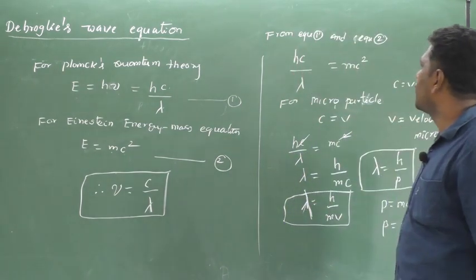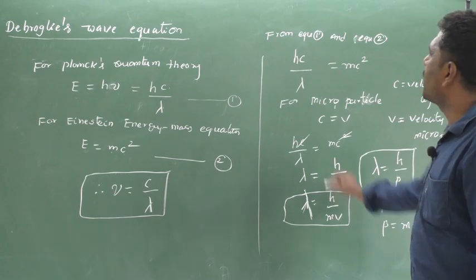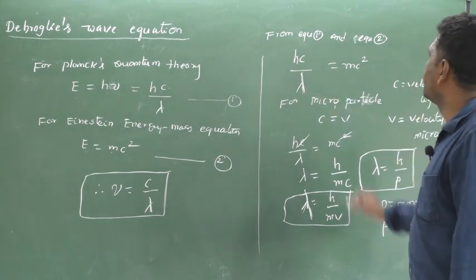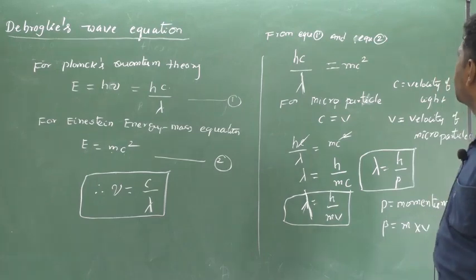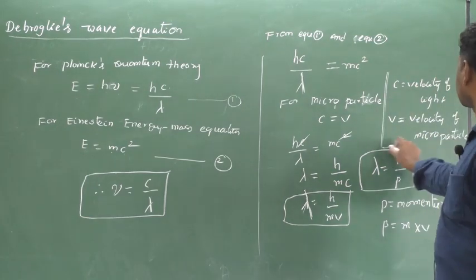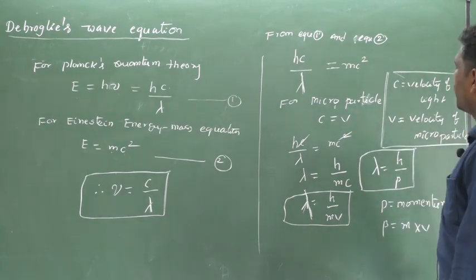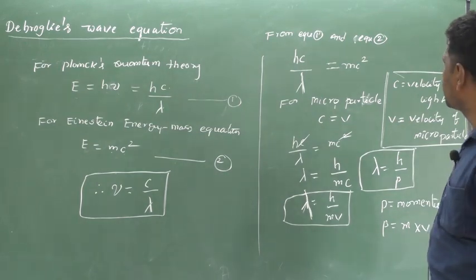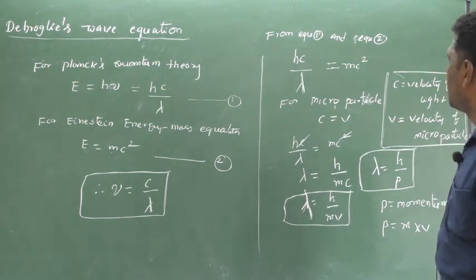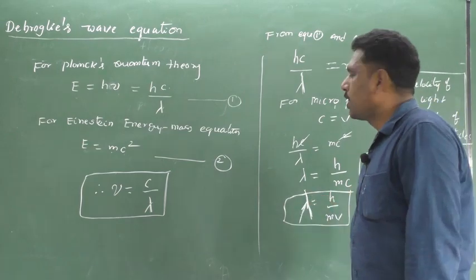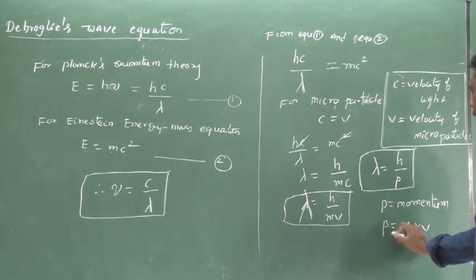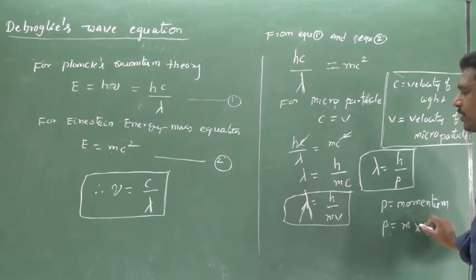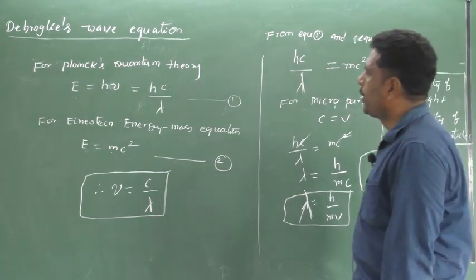From equation 1 and 2, hc by lambda equal to mc square. For microparticles, c is equal to v. Lambda equal to h by mc, so lambda equal to h by mv. mv equal to p, the momentum. The product of mass and velocity is called momentum.